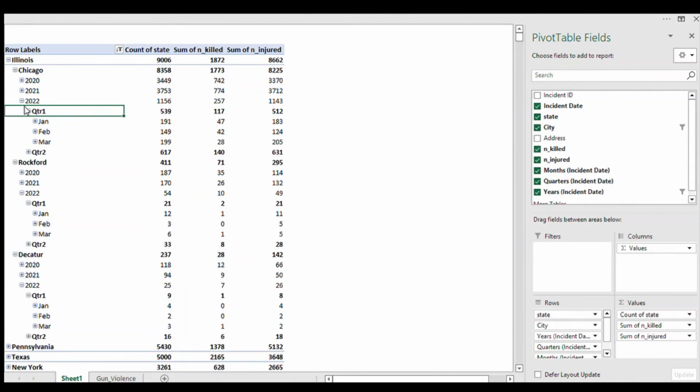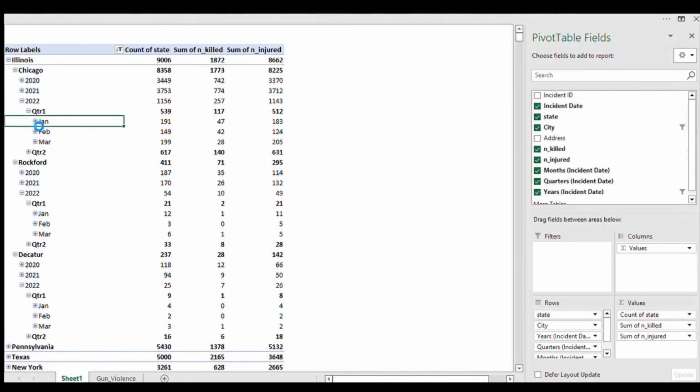There have been a total of 539 gun violence incidents, 117 deaths, and 512 injuries in the 1st quarter of 2022. That is a lot. That's a lot.